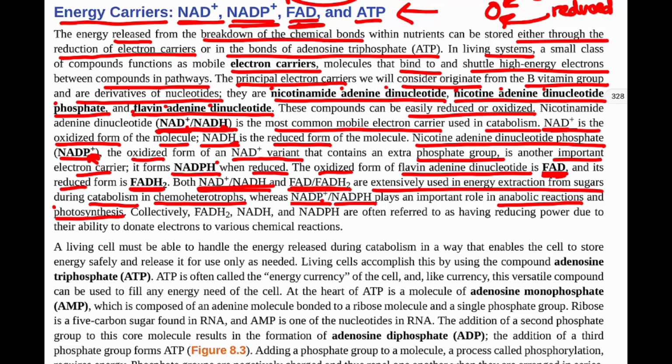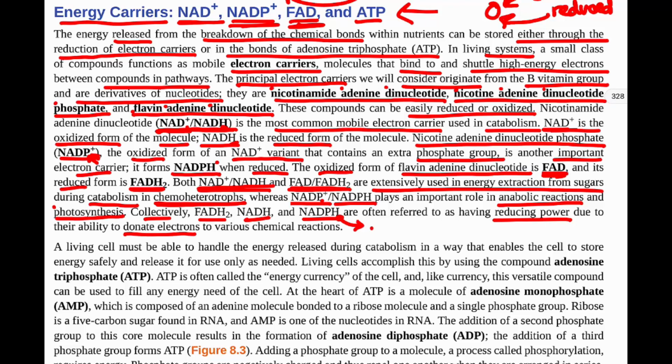So collectively, our FADH2, our NADH, and NADPH are referred to as having reducing power due to their ability to donate electrons to various chemical reactions. So they have reducing power because they can then reduce others, meaning transfer the electrons from their own molecule to another molecule to reduce it.